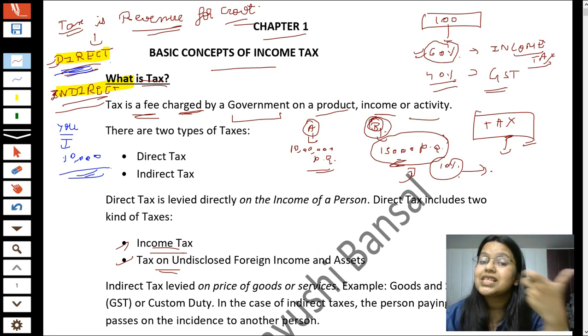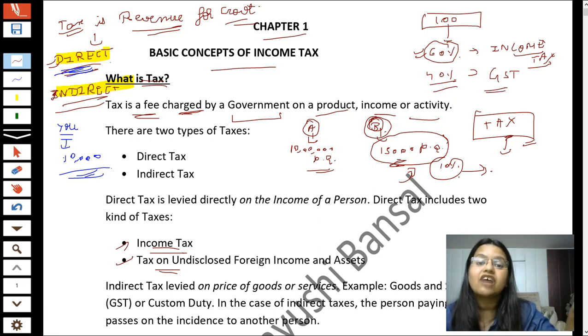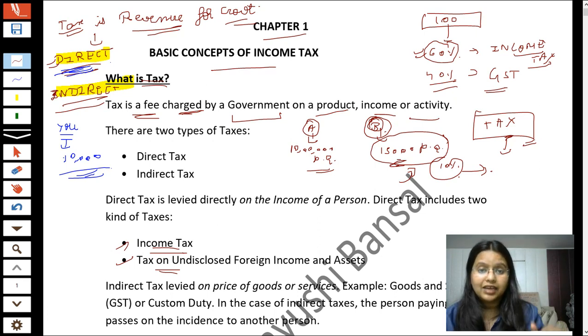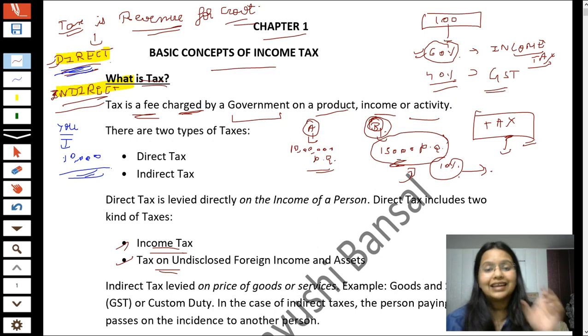Now the question comes, what is this GST? GST means goods and service tax. It means when you consume some goods, when you purchase any goods, or when you take some services, you have to pay GST on that, that is, you have to pay some part of tax on that.